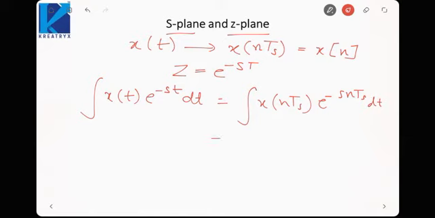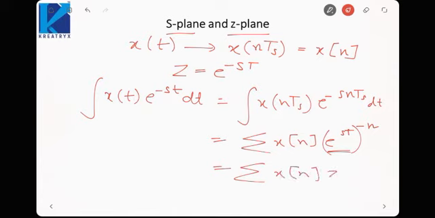Okay, so this would be sigma x(n) (e raised to power sTs) raised to the power minus n. And we know for the Z transform it should be equal to sigma x(n) z raised to power minus n. So z would be e raised to power sT. Okay, so this way we relate z and s. z is equal to e raised to the power sT.